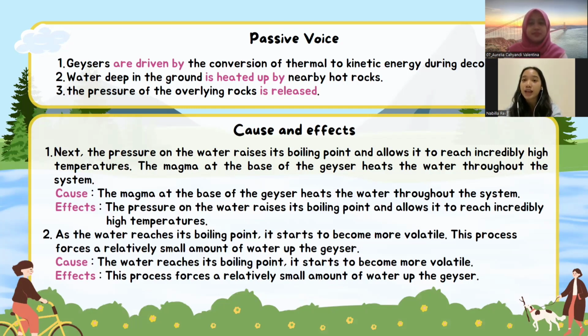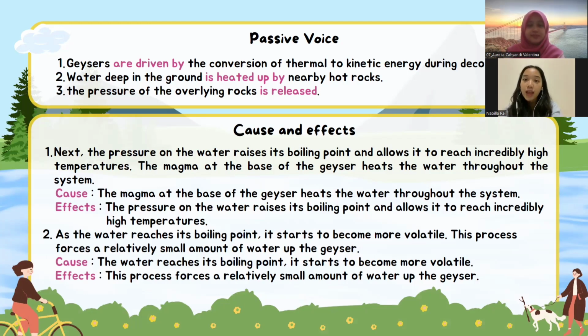And for the cause and effect, number one: the pressure on the water raises its boiling point and allows it to reach incredibly high temperatures. The magma at the base of the geyser hits the water throughout the system. So the cause is that the magma at the base of the geyser hits the water throughout the system, and the effect is that the pressure on the water raises its boiling point and allows it to reach incredibly high temperatures.